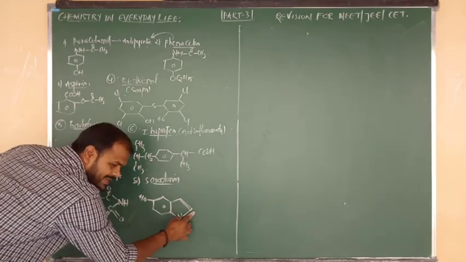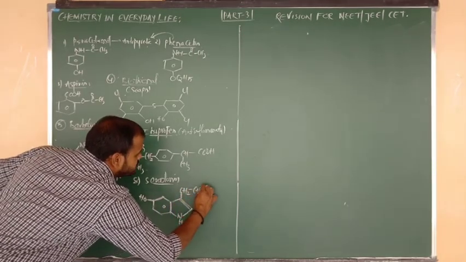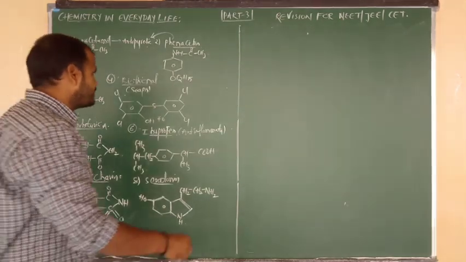So NH bonded to CH, double bond C, C connected to CH2, CH2, NH2. A primary amine group will be there. This is your structure of what? Serotonin. It is used as a tranquilizer.